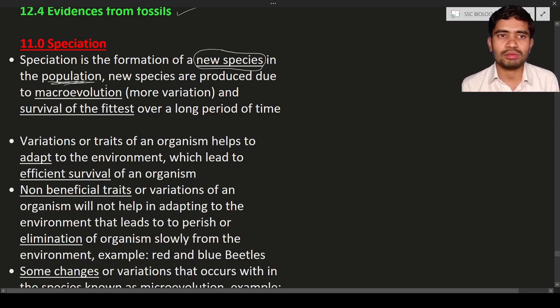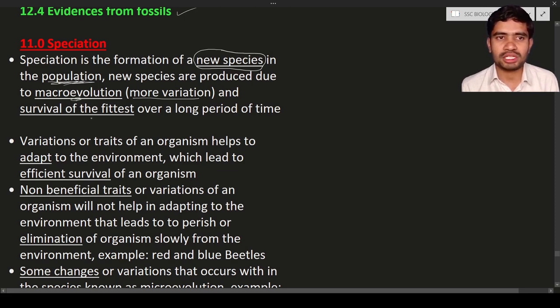Now the question is how the new species will arise. The new species arise due to macroevolution. Macro means more, or large. Evolution means the accumulation of variations. Hence macroevolution means that more variations are present.